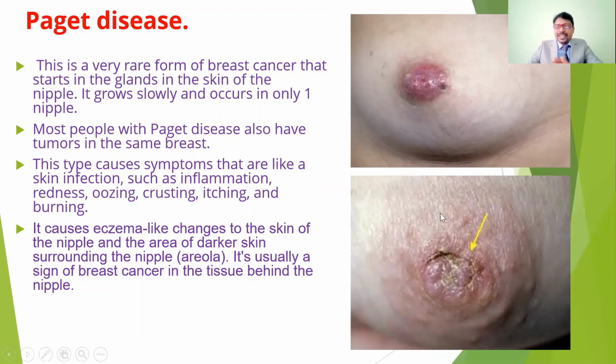Eczema means a skin disease with a scaly appearance. It gives an eczema appearance surrounding the nipple and areola, usually a sign of breast cancer in the tissue behind the nipple, with oozing or discharge and scaly appearance. This is also a very rare type of breast cancer.